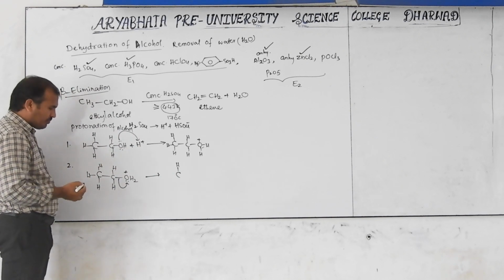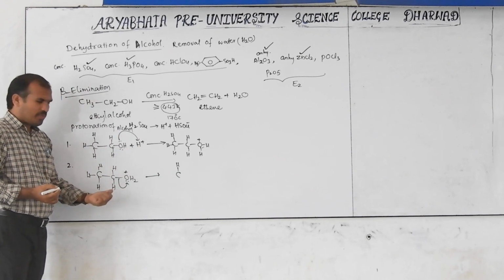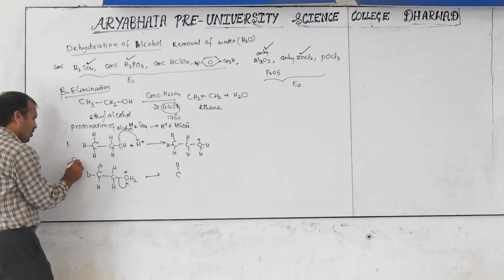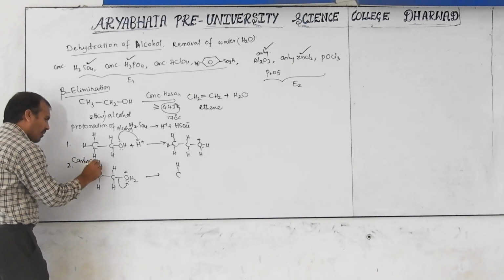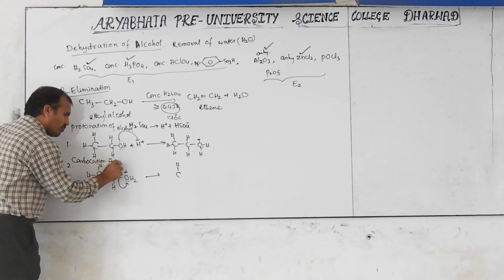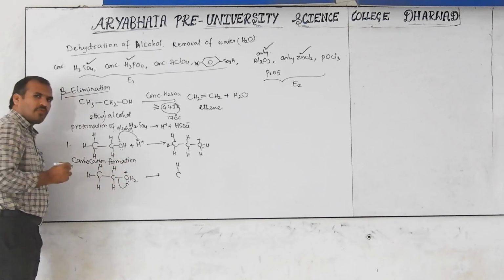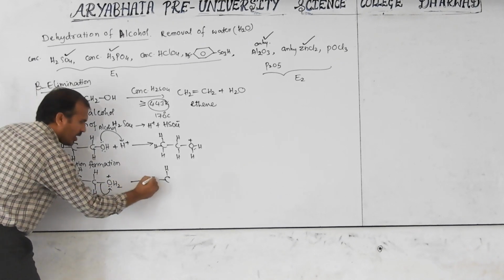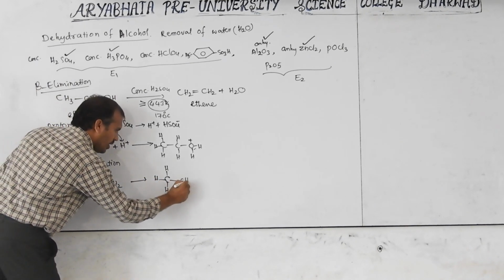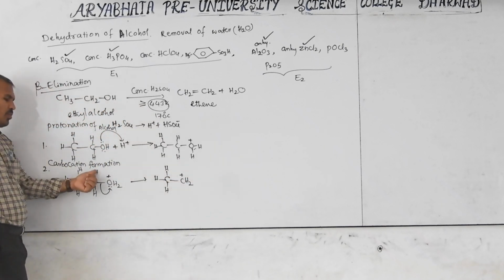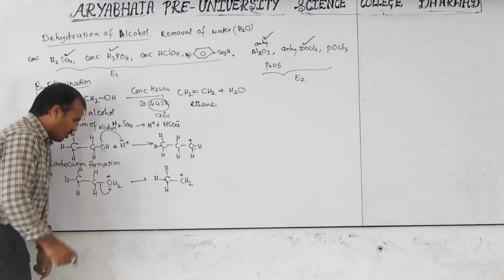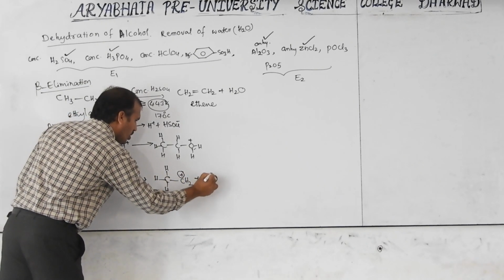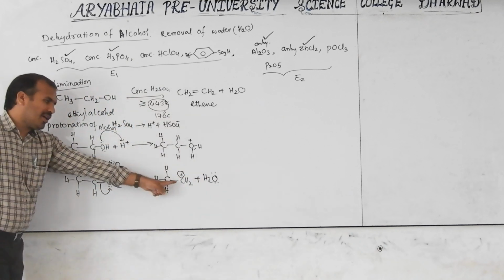The second step is removal of water molecule and formation of carbocation. When the water leaves, it forms a carbocation. That's the second step, called carbocation formation. Now think: when the water molecule is eliminated here, CH2 plus, with two hydrogens, the carbon carries a positive charge along with the water molecule eliminated. This is called the carbocation form.